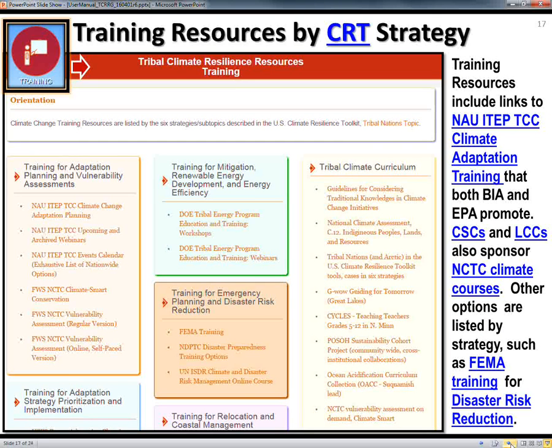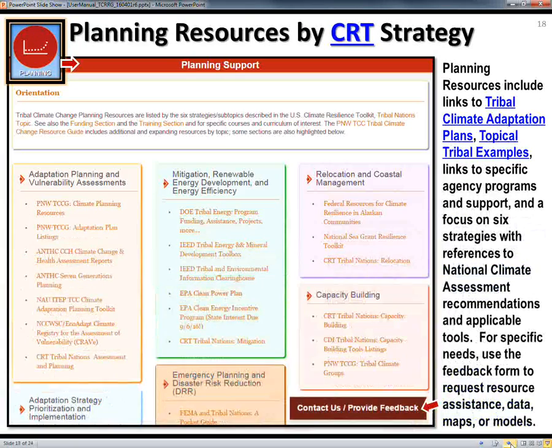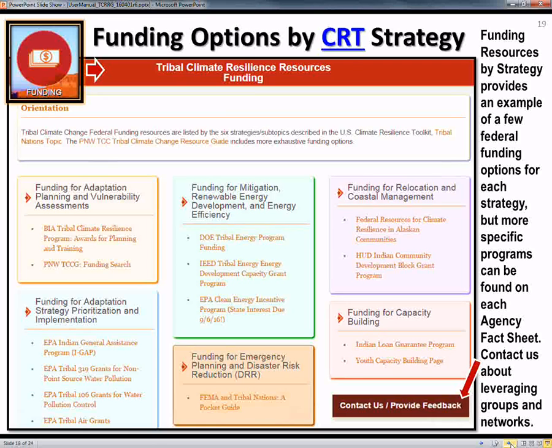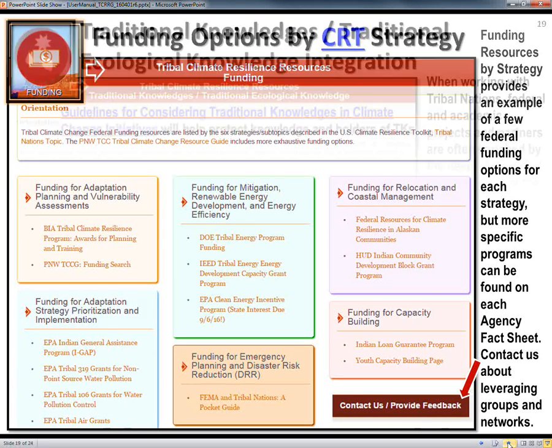And as I mentioned, there's these 5 single pages by topic, including training, planning, and funding by the Climate Resilience Toolkit strategies. And so that'll just give you a few more to get started, in addition to the ones by agency, region, tribe, tribal college, or intertribal group.